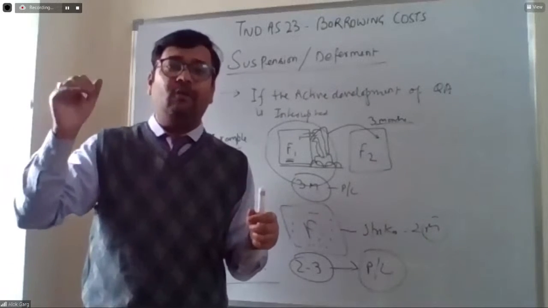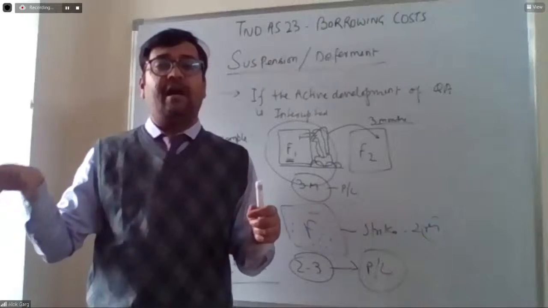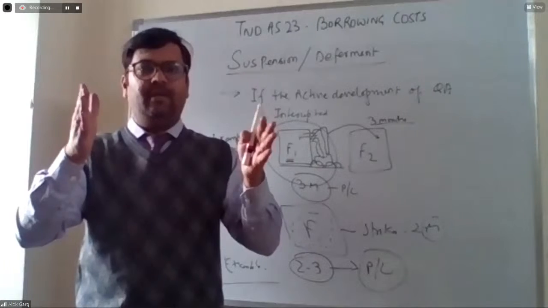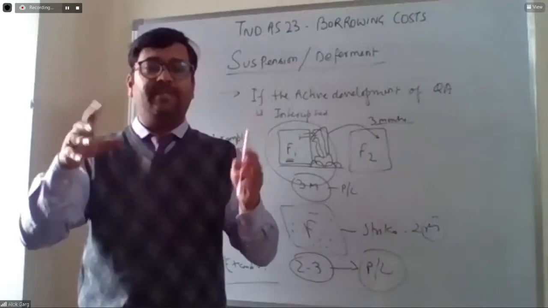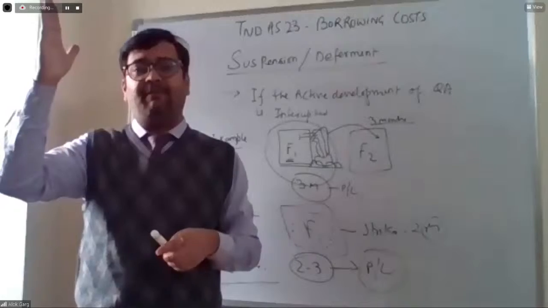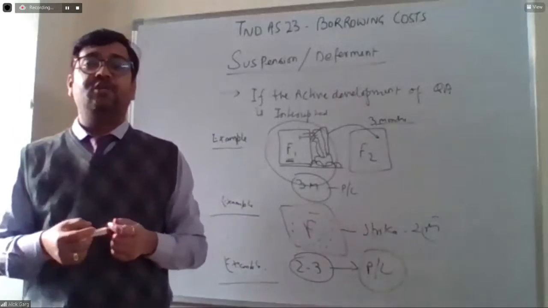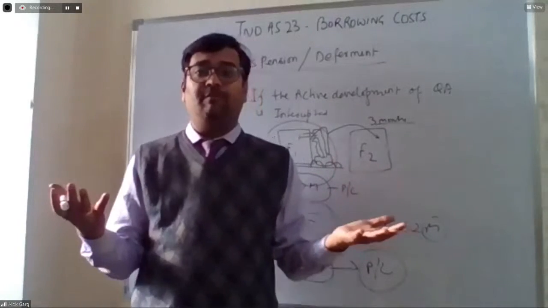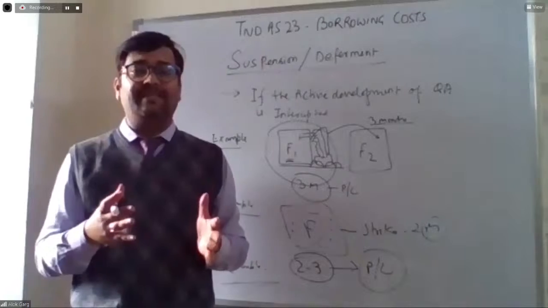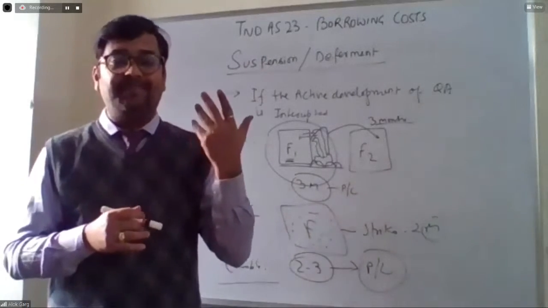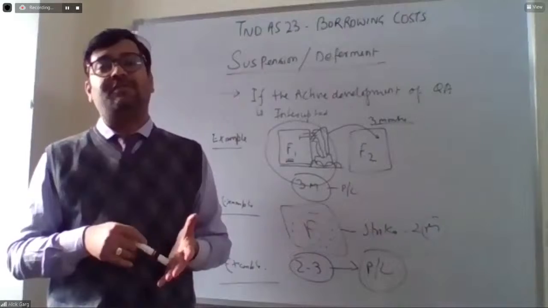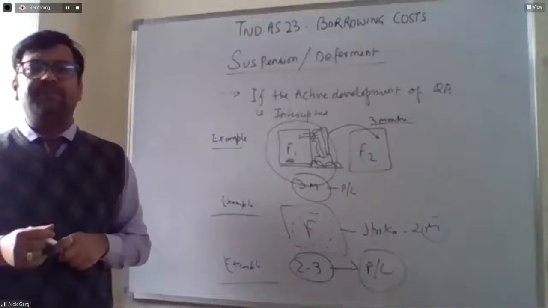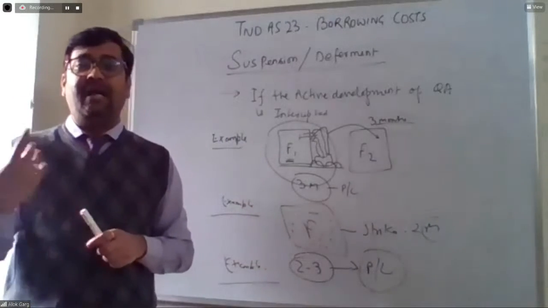The government will only provide the license for the second phase after inspection of the first phase, and normally getting the license takes 3-4 months. Between these 3-4 months, the active development has been hampered or interrupted. But obtaining a license is part of the process, which is already known to the company. So even though the active development has been stopped or interrupted, the borrowing cost is still required to be capitalized.